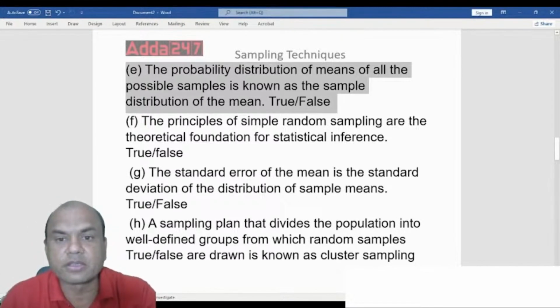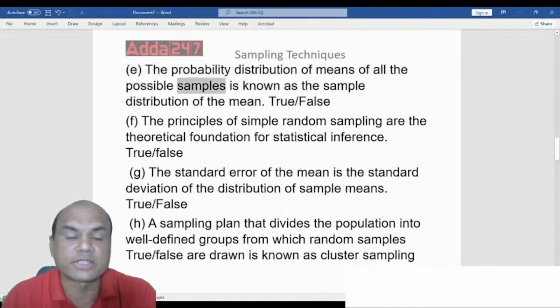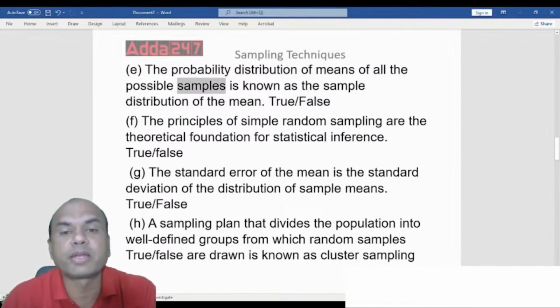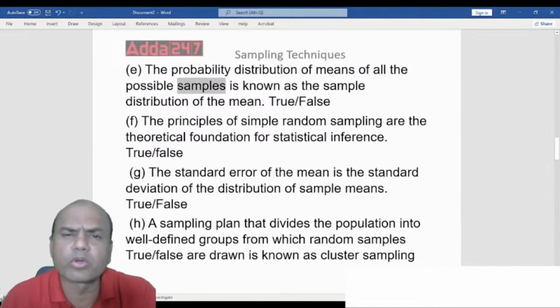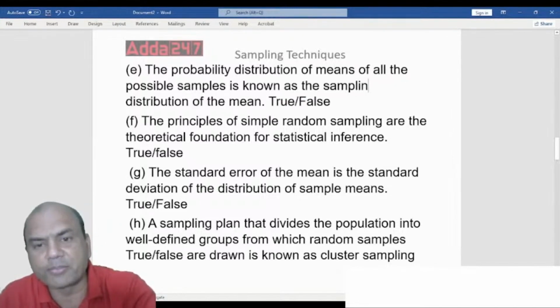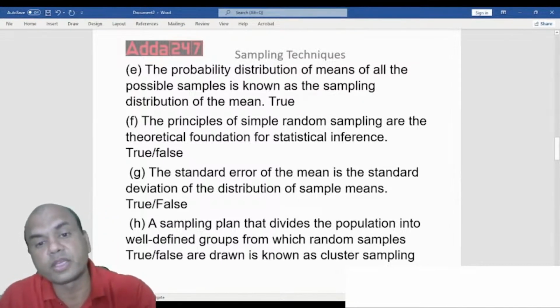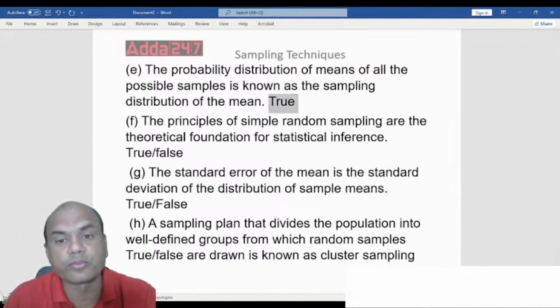Probability distribution of the means of the samples. So we are focusing on the word samples over here. Whenever we are doing the probability distribution of any mean or mode or median, anything for the samples, it is known as sample distribution, or it's called a sampling distribution. That is the right word actually, sampling. But in the exam they might give you sample also. So this answer is again true.